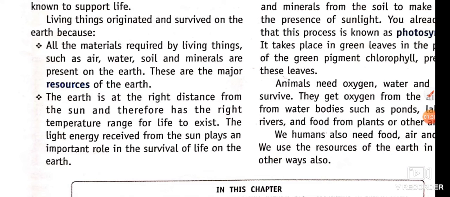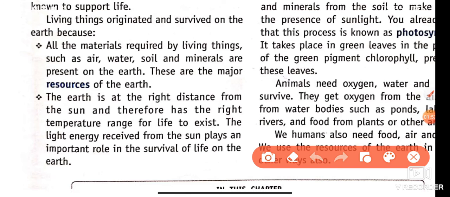The Earth is at the right distance from the Sun, and therefore it has the right temperature range for the existence of life. And the light energy received from the sun plays an important role in the survival of life on earth. We know why the sun plays an important role, because the solar energy is converted by the plants into chemical energy, and this chemical energy is eaten by the animals and utilized for their energy and for their life.